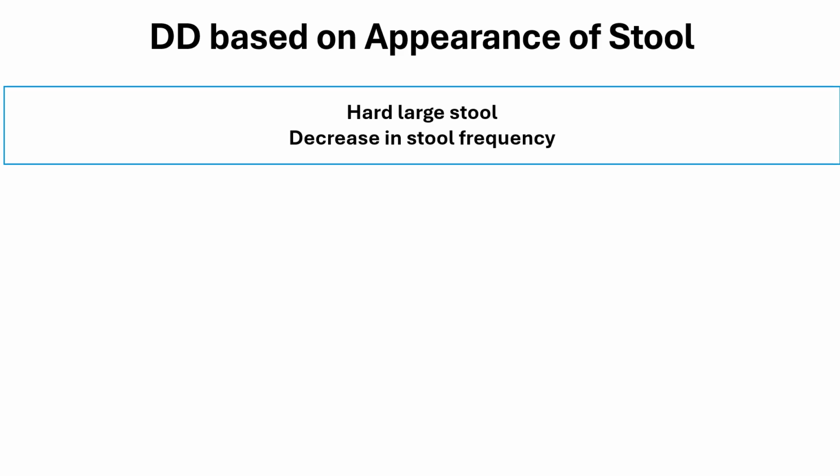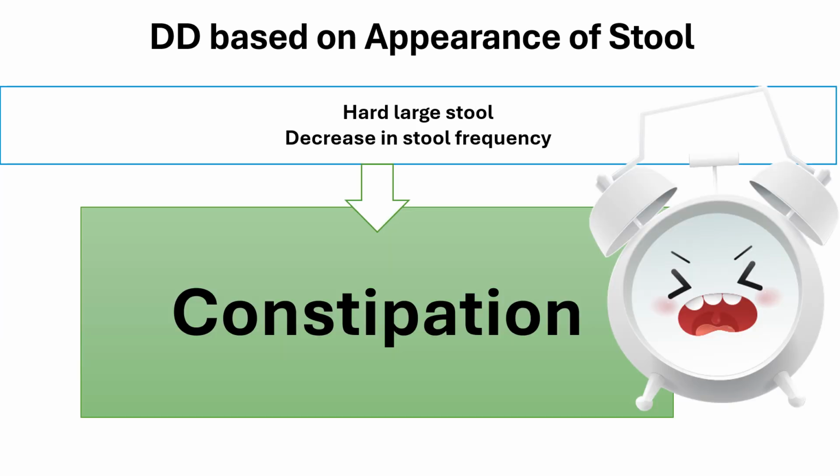If the stool is hard and large in diameter and decreased in stool frequency, you are dealing with a case of constipation. It is very common. Once you know the diagnosis, you can manage and the pain will go away. But constipation can be severe enough to make you think of acute abdomen, and lack of detailed history can delay the diagnosis.